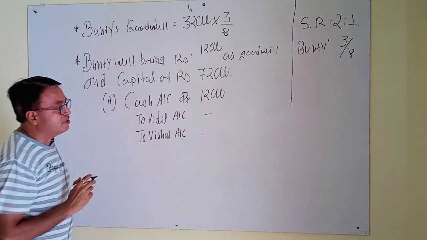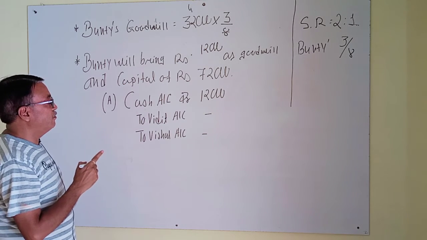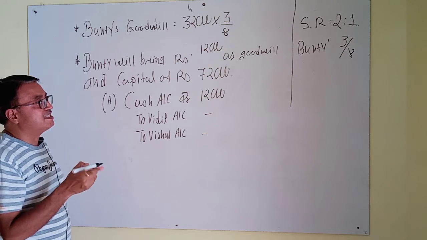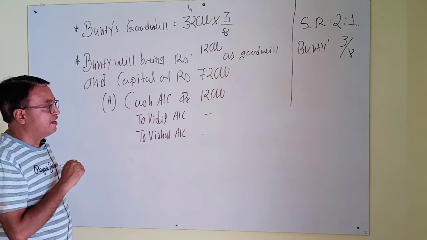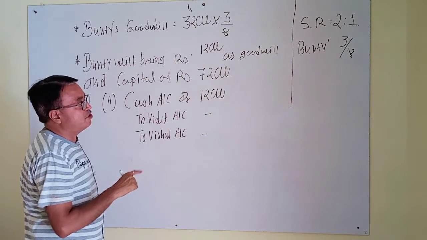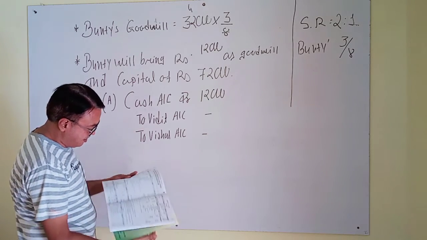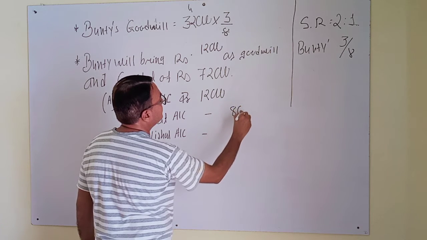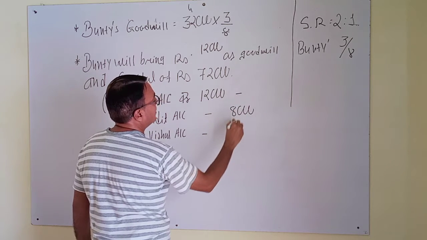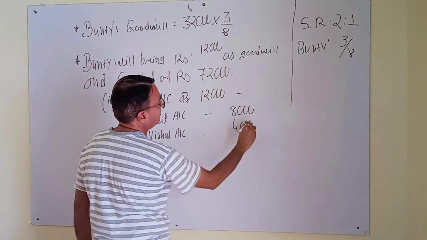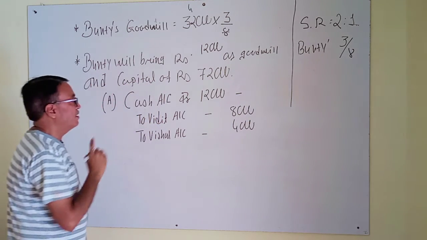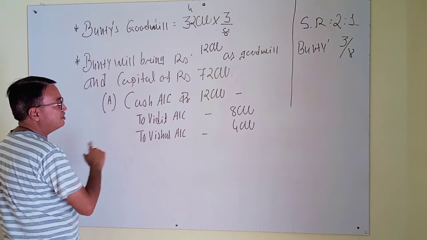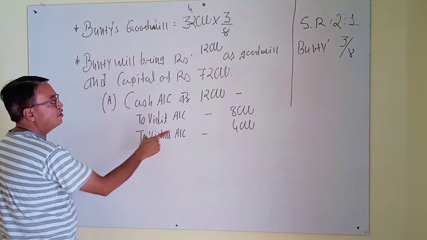Rupees 12,000 distributed 2:1 gives 8,000 and 4,000. Journal entry: cash account 12,000 to Vidit account and to Vishal account.